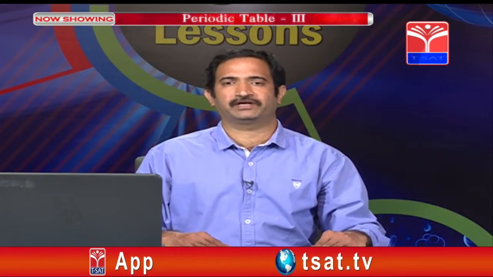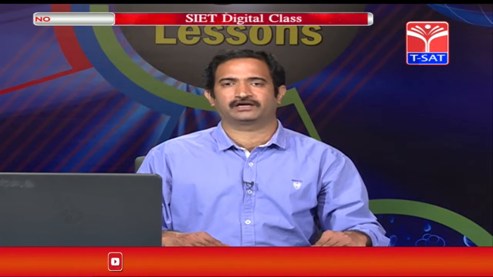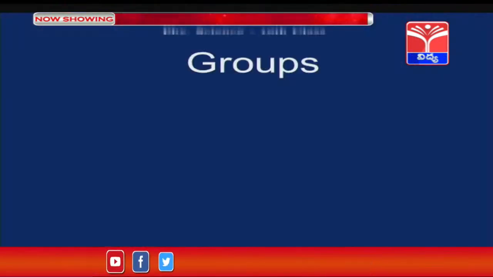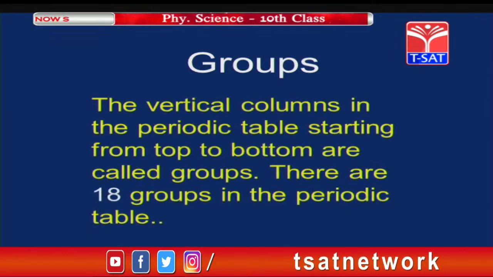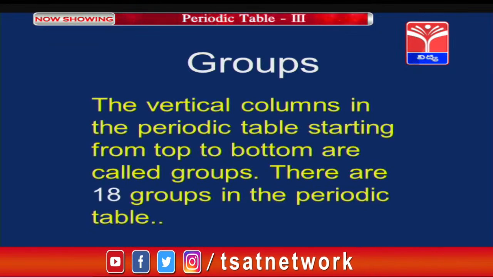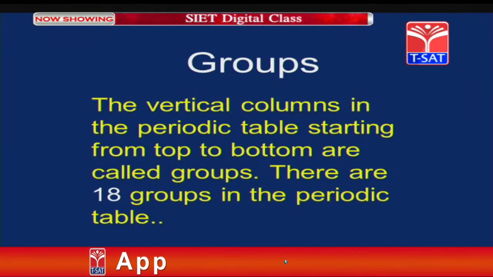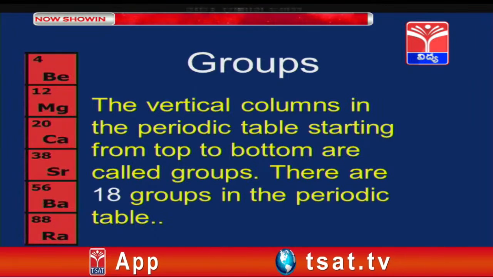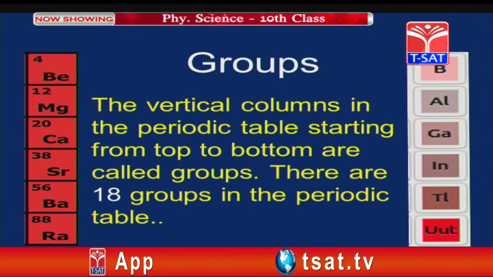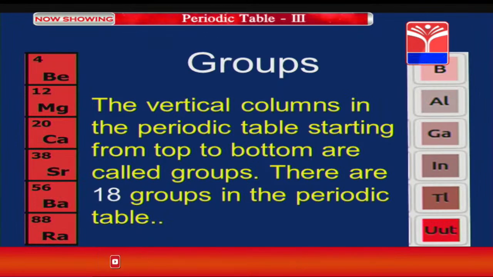There are 7 horizontal rows, they are called periods. Now, groups. The vertical columns in the periodic table, starting from top to bottom, are called groups. There are 18 groups in the periodic table, including the beryllium group and the boron family.